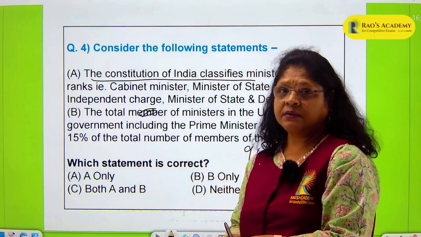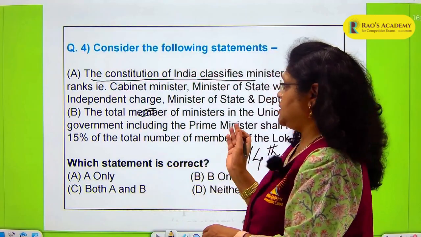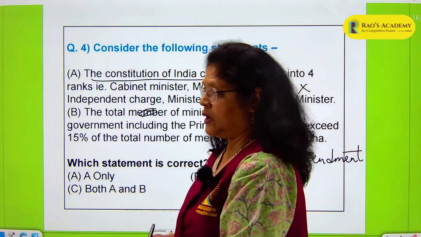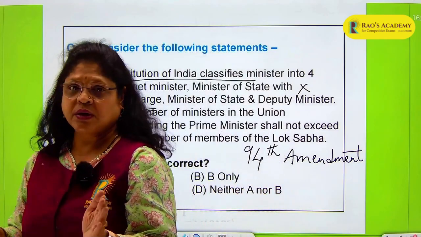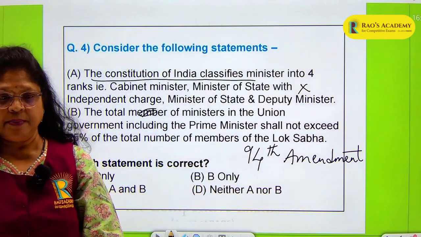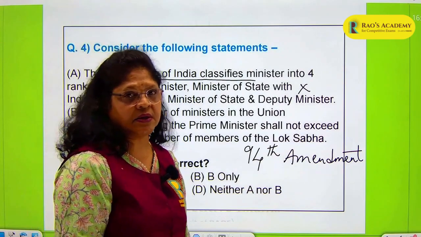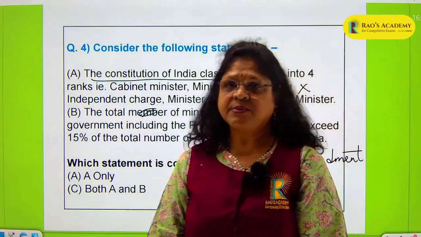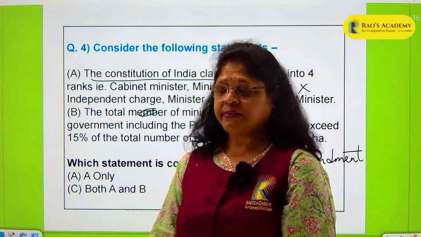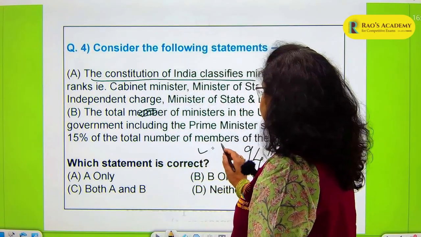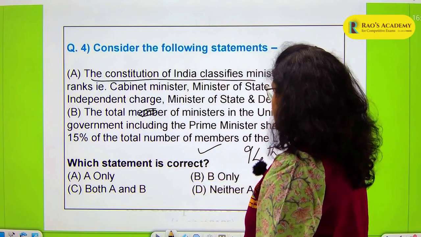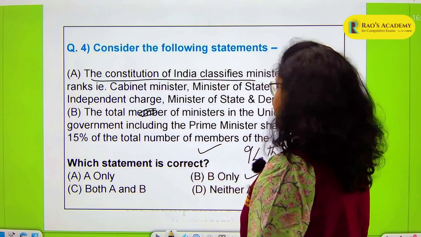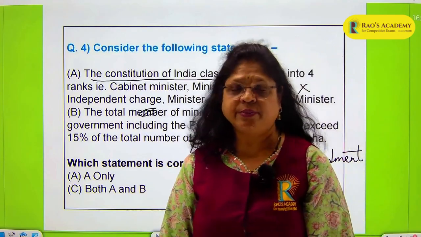working in the government. So this 94th Amendment said no, of the total number of members who have been elected, 15% should be the maximum. Minimum is 12. Maximum is 15% of the membership. So this statement is correct. So here we come to B only. This will be your correct answer. So B should be the option.